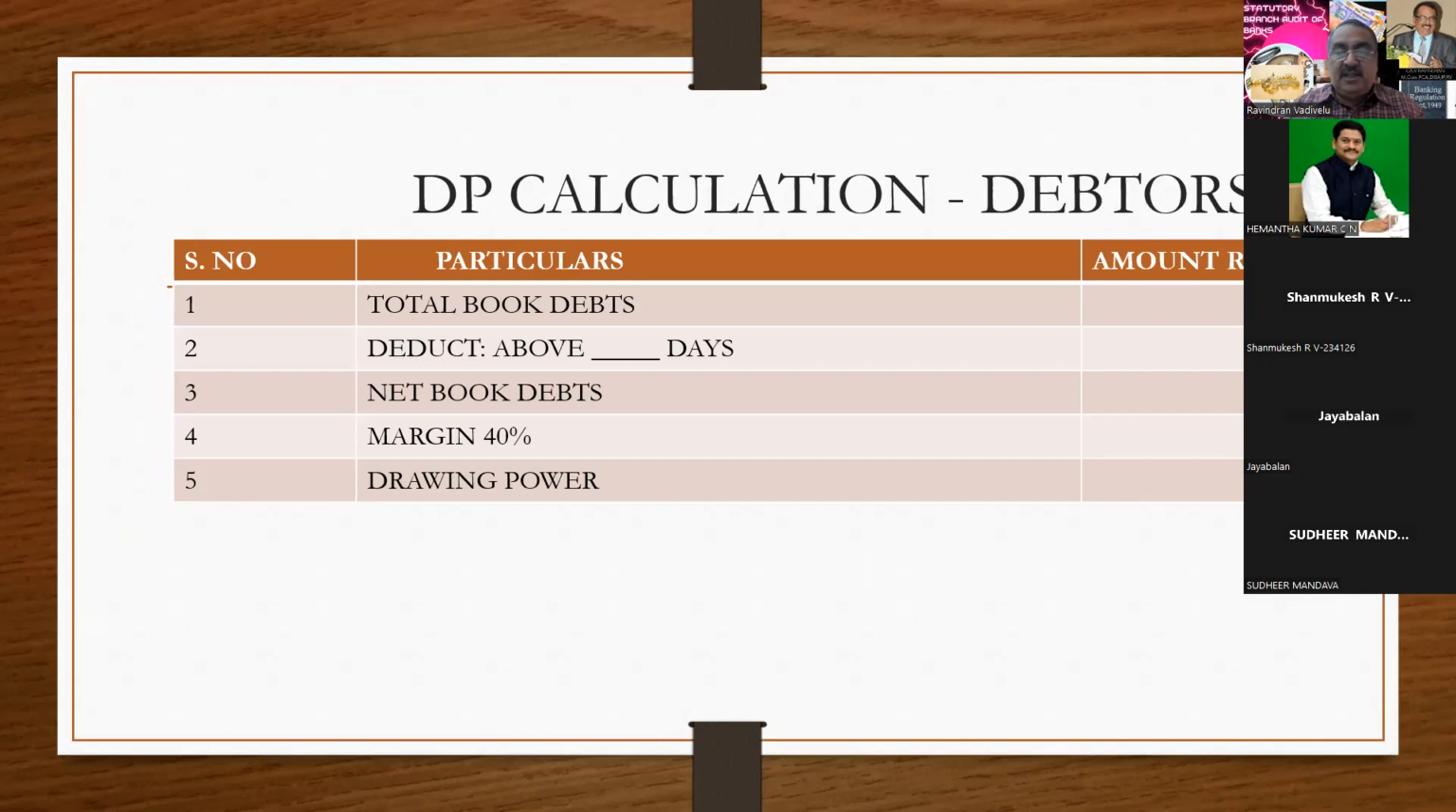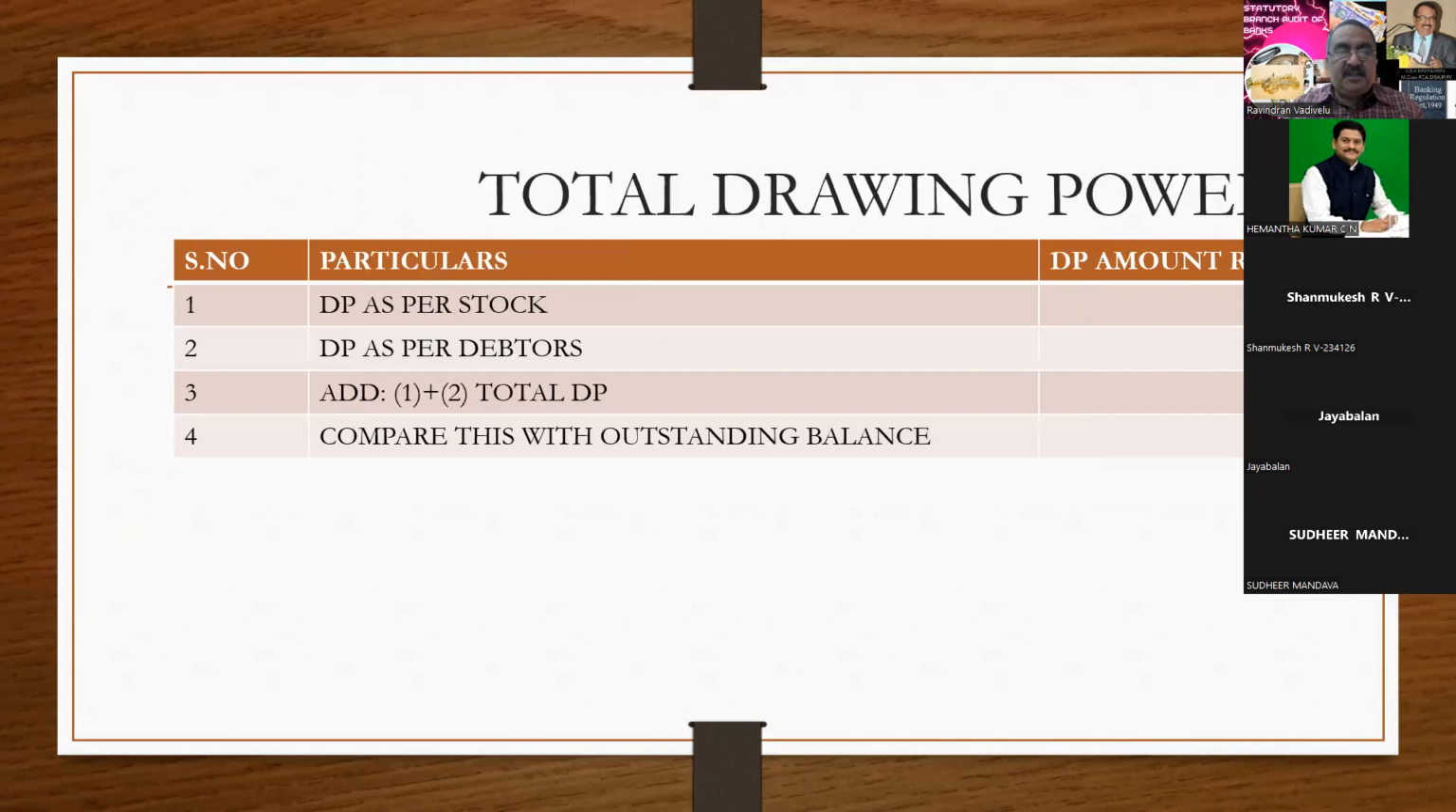How to calculate DP? The next point is: DP as per stock is this, DP as per debtor is this. What is the total DP that you have to arrive at? And point number 3 is the total drawing power.